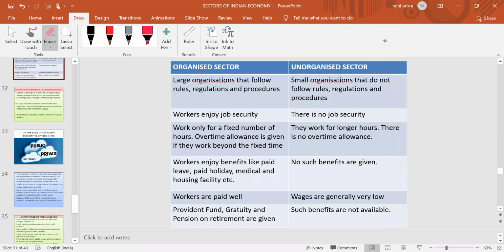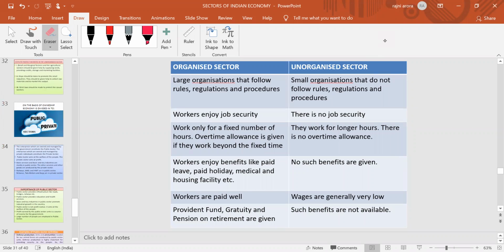The organized sector includes all those large institutions which are following the rules, regulations and procedures. The unorganized sector has small organizations which do not follow any kind of rules, regulations and procedures. In organized sectors, workers की job security है, they have proper agreements, contracts. But in the unorganized sector, no job security. Maybe from the next day, they will tell you to go home.